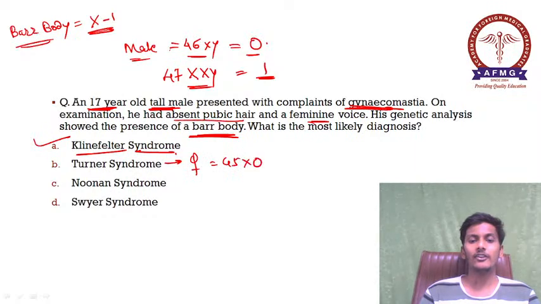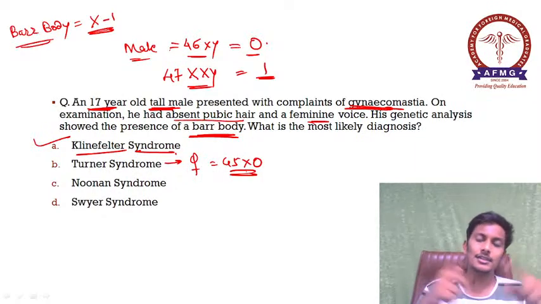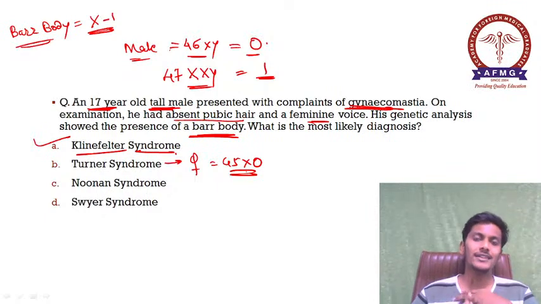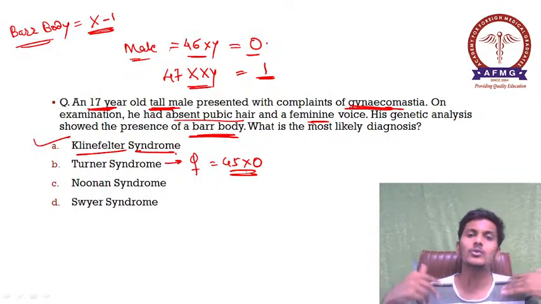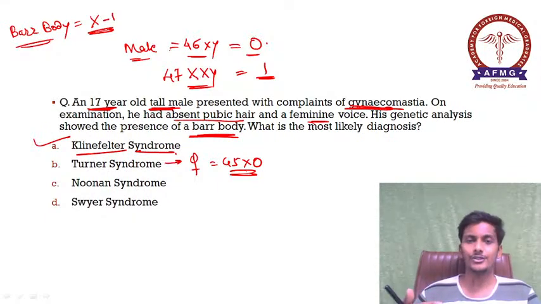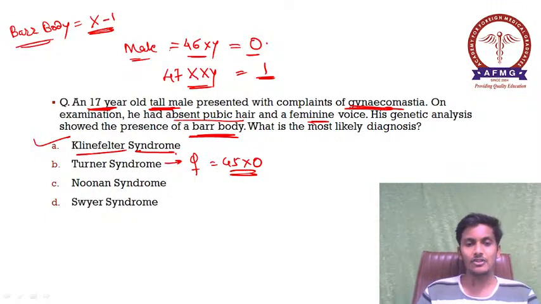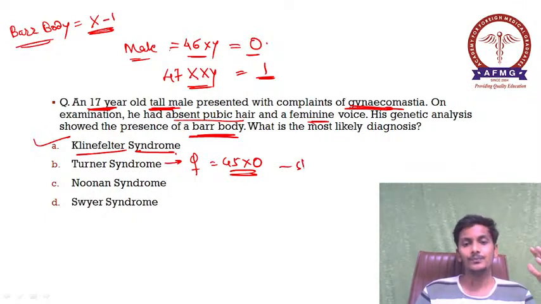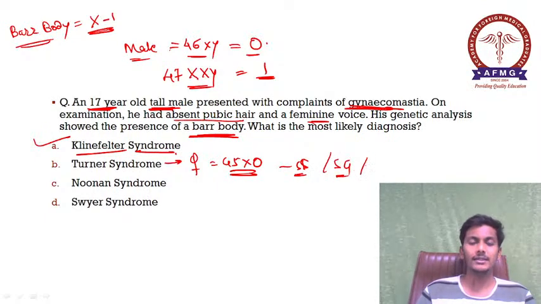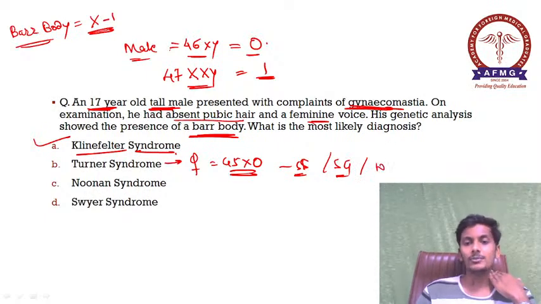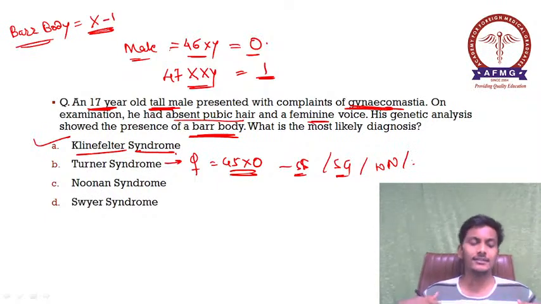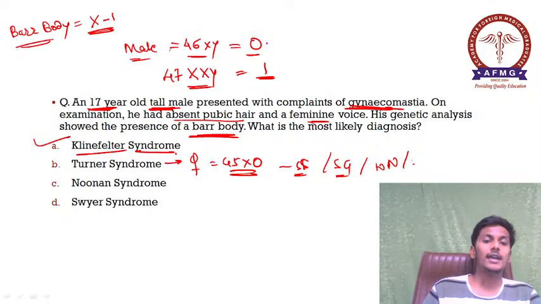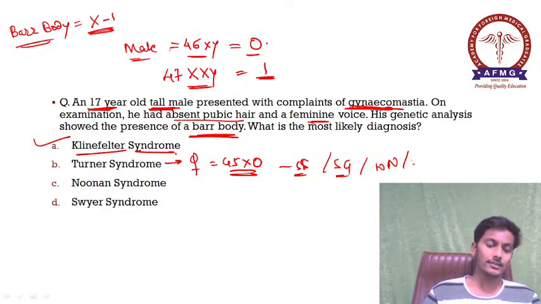The karyotype is 45XO. So please remember, at least one question is asked in and around these syndromes every time. Turner was a very common one. Now they have asked one question on Klinefelter. So 45XO is the karyotype of Turner syndrome. There is short stature. In Turner syndrome females, there would be streak gonads, that is streak ovaries would be seen. There would be a low posterior hairline, a webbed neck, and a shield chest, or we can say widely spaced nipples, and a flat chest is seen. And there would be primary amenorrhea seen in cases of Turner syndrome.